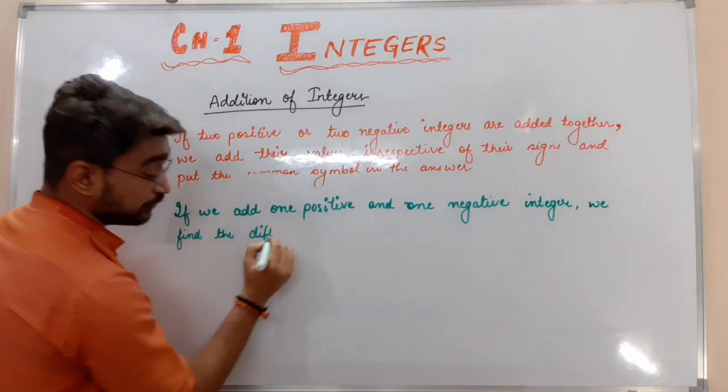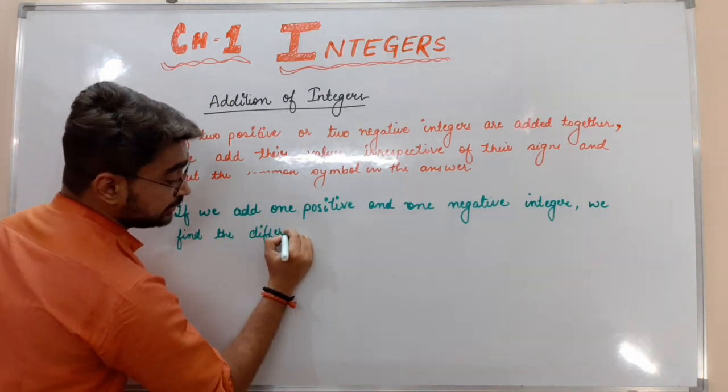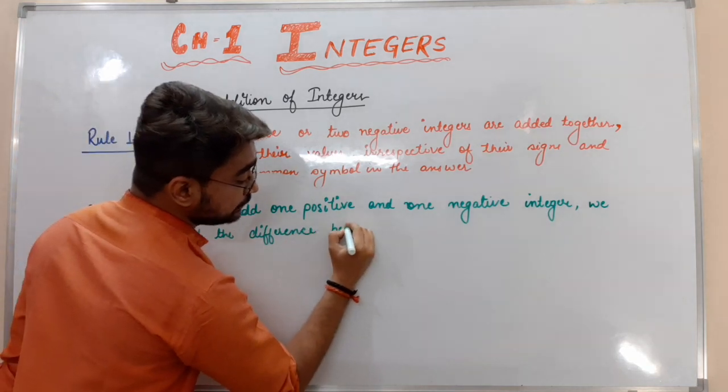Difference means we have to subtract them. We find the difference between them